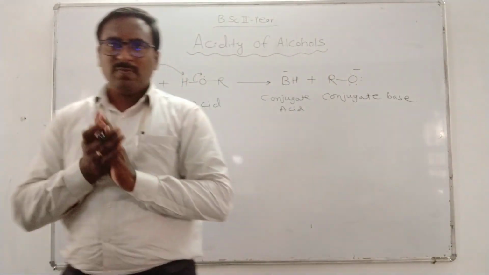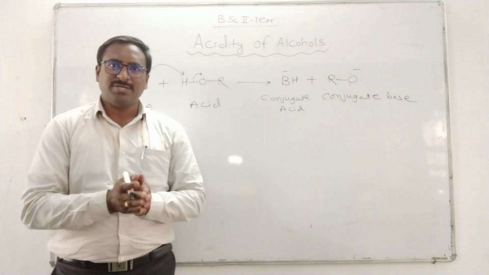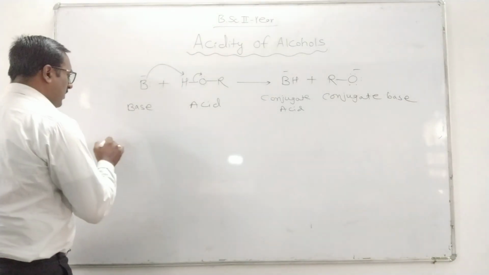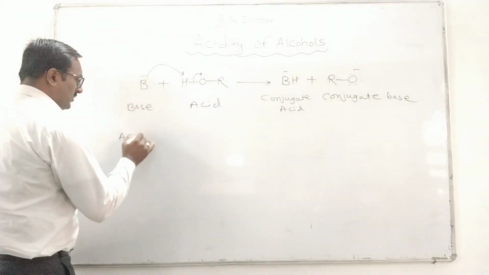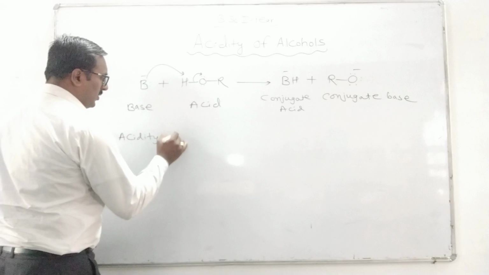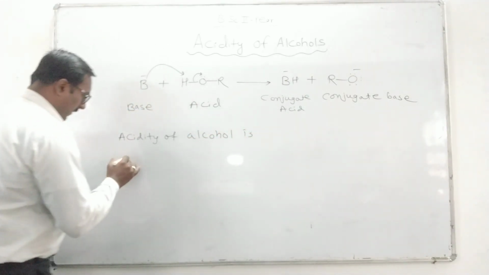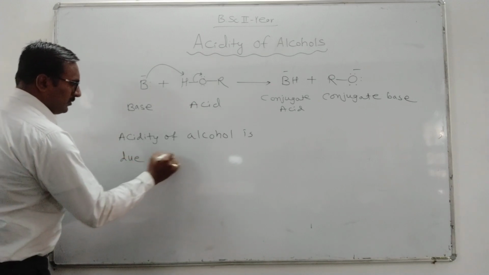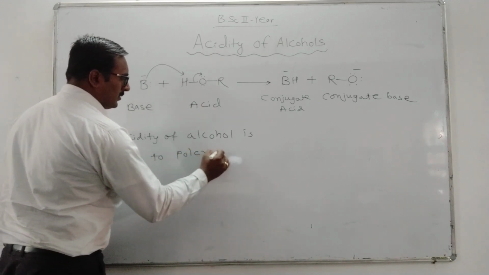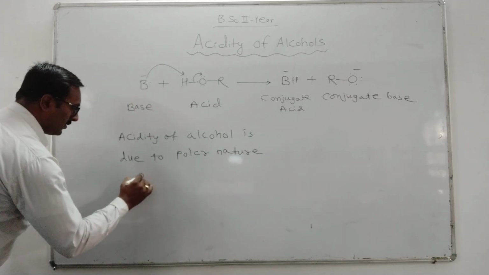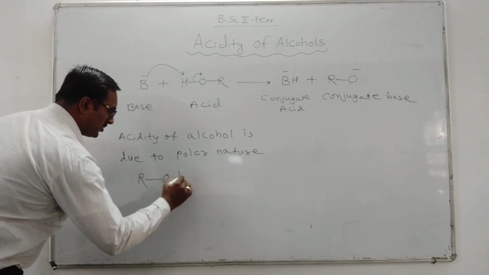So acidity of alcohol is due to the polar nature of OH bond. So acidity of alcohol is due to polar nature of OH bond, ROH.